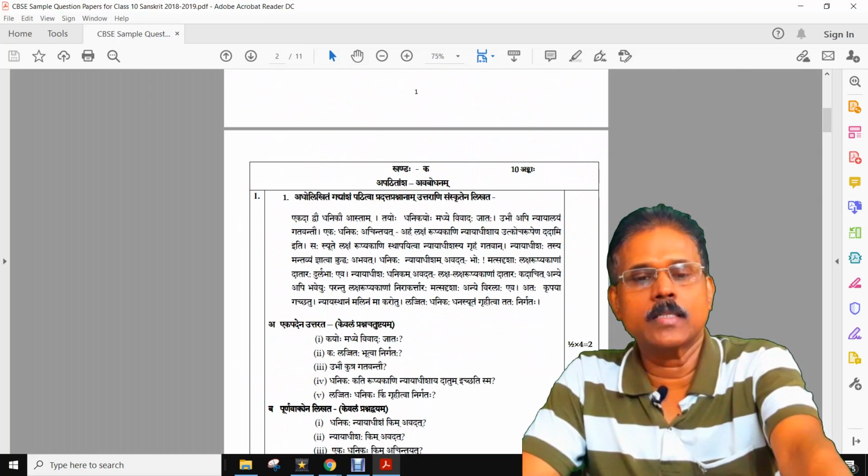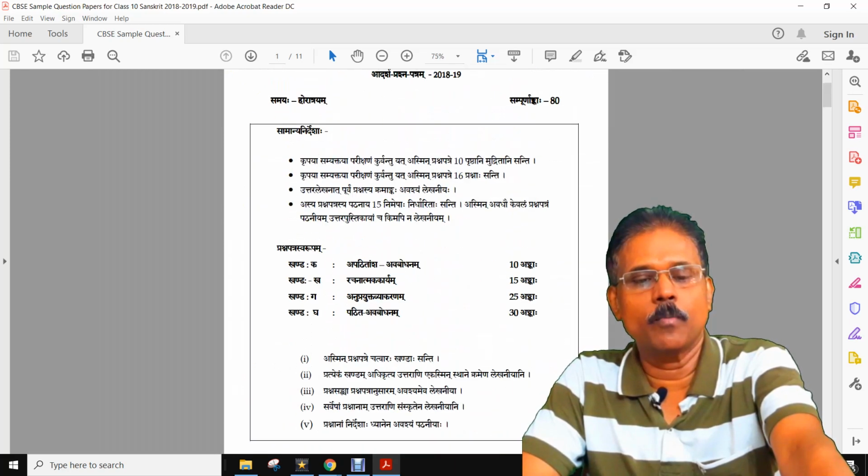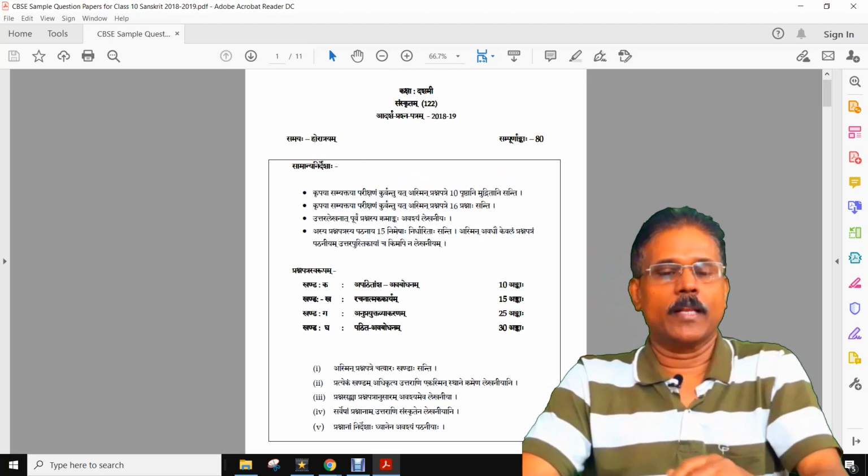Now I am decreasing the size to see the full instruction page. Okay, a little bit, yeah, now I can see from the beginning.